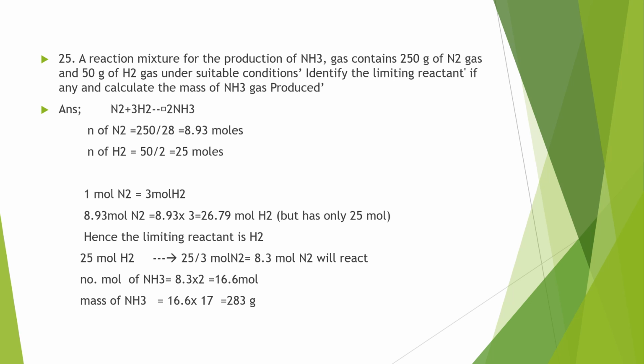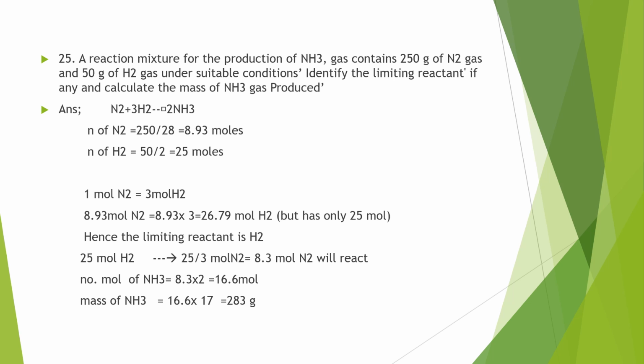It's a problem based on the stoichiometric calculations. The same problem, how to do the stoichiometric calculation, I have done in a different video. If you want, you can just check on my page. A reaction mixture for the production of NH3 gas contains 250 gram of N2 gas and 50 gram of H2 gas under suitable conditions. Identify the limiting reactant, if any, and calculate the mass of NH3 produced.